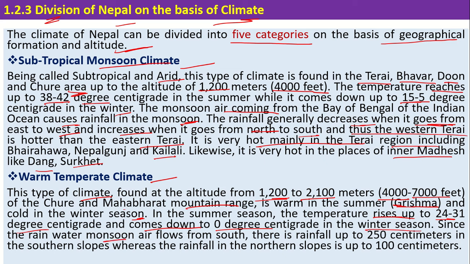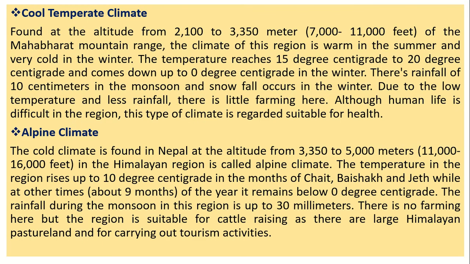Since the monsoon air flows from the south, there is a rainfall of 250 centimeters in the south slope, whereas the rainfall in the northern slope is 100 centimeters.